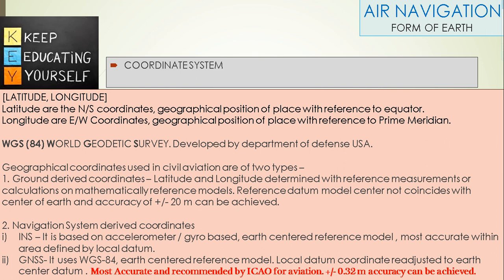It uses WGS 84, which is developed by the Defense Department of the USA, an Earth-centered reference model, with local datum coordinates readjusted to the Earth-centered datum. It is most accurate and it is recommended by ICAO for aviation. Plus or minus 0.32 meter accuracy can be achieved.